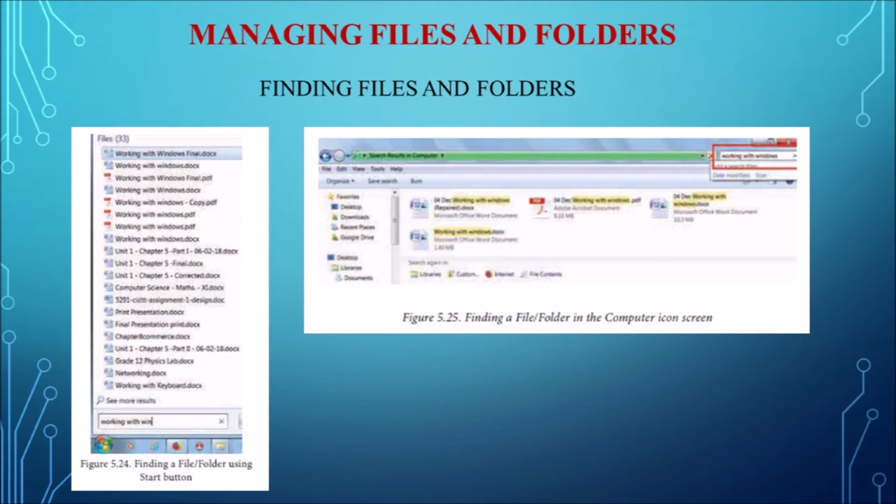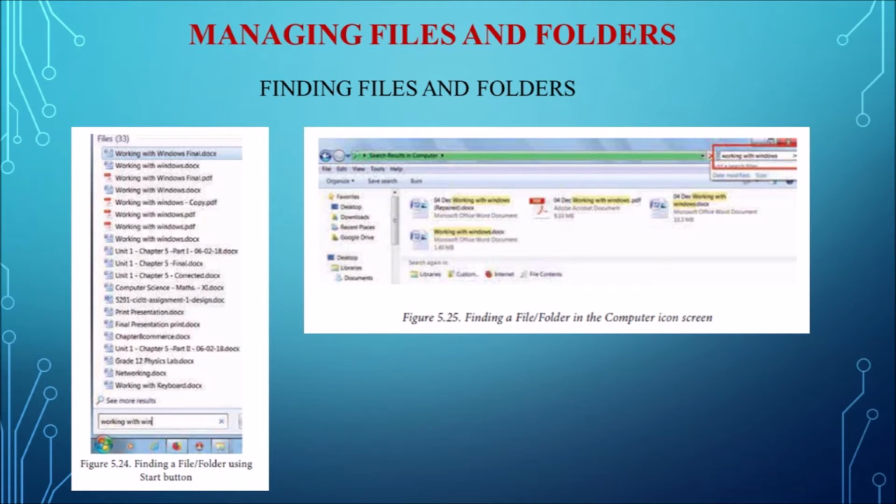And the second method is using the my computer icon. So click on the my computer icon from the desktop or from the start menu. The computer disk drive screen will appear. At the top right corner you can see the search box. There you can type the name of the file or the folder, or even if we give the partial name, it will display the list of files or folders. So from there we can select the required files or folders.